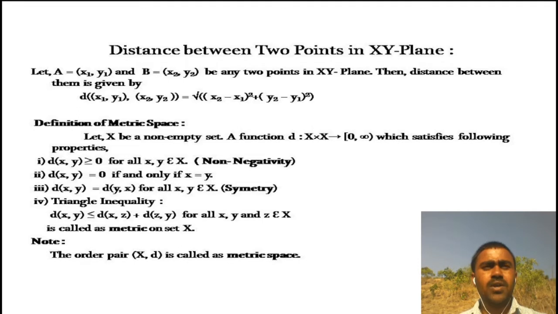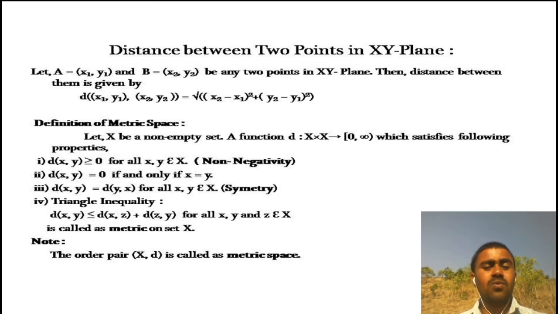Now, distance between any 2 points. We know that for any 2 points A having coordinates x1, y1 and B having coordinates x2, y2 in the xy plane, how do we measure the distance between the 2 points? By the distance formula, it is given as follows: the distance between (x1, y1) and (x2, y2) is equal to the square root of (x2 minus x1) whole square plus (y2 minus y1) whole square.